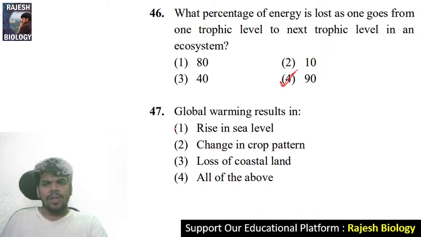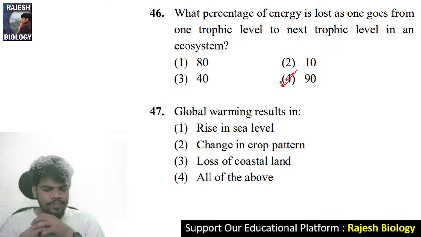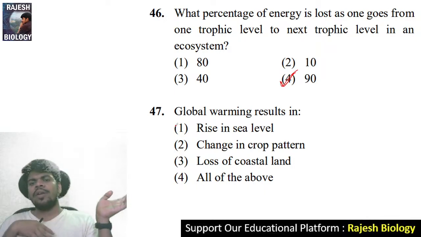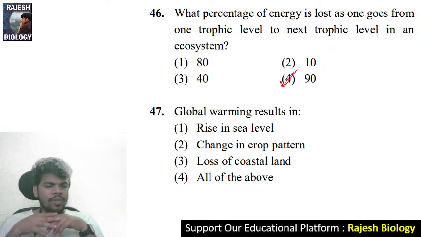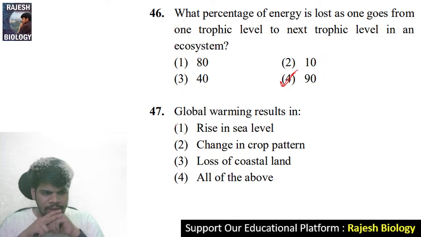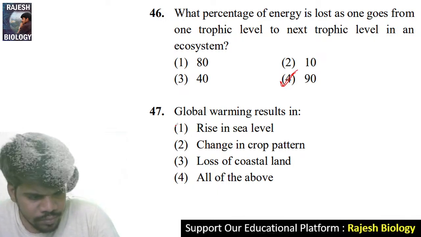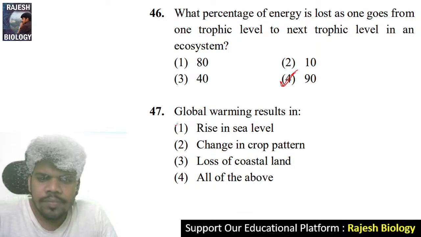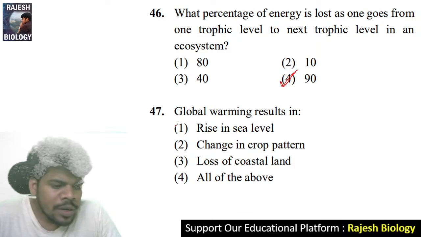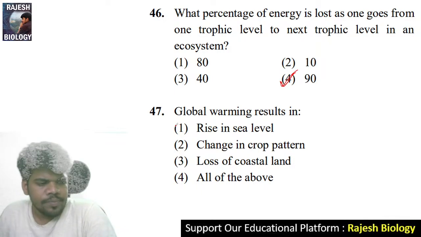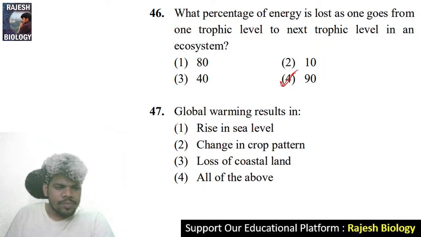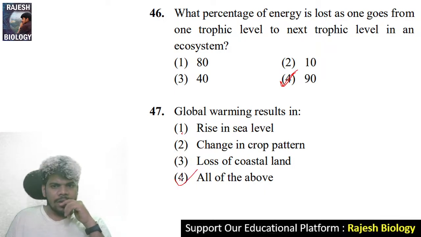Come to the 47. Global warming results in rise in sea level, change in crop pattern, loss of coastline, or all of these. Very easy. Yes, correct. All of these.